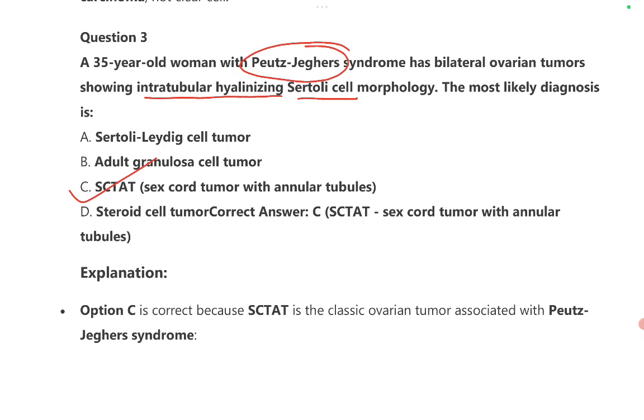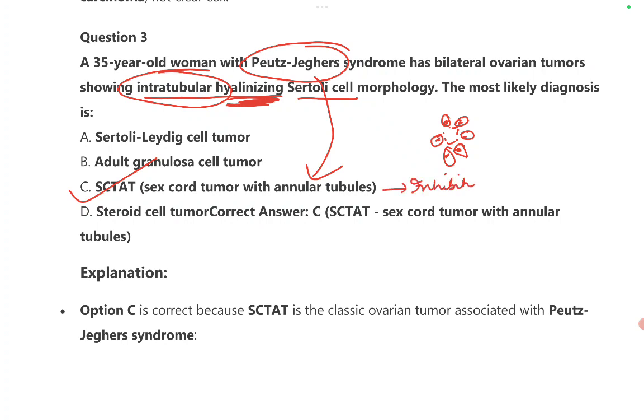So these tumors are often associated with Peutz-Jeghers, and also there is presence of eosinophilic hyalinizing secretion, which is palisaded by sex cord cells, and these are often positive for inhibin, calretinin, which is similar to that of granulosa cell tumors, but these are FOXL2 negative, whereas granulosa cell tumors are FOXL2 positive.